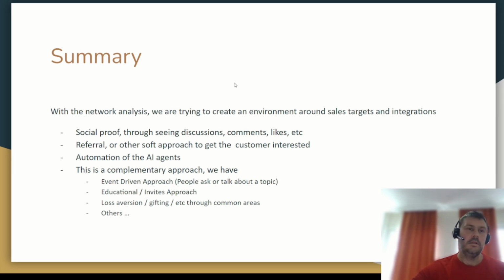So in summary, this is in addition to the bots. Our bots are working on social media, talking, discovering how to use social media. But here, our network analysis component of the bot is trying to create an environment around the sales and integration. So it's really trying to focus on social proof through the discussions, comments, and likes, referrals, another soft approach to get the customer's interest, because once we get the interest, we're able to create those referrals.